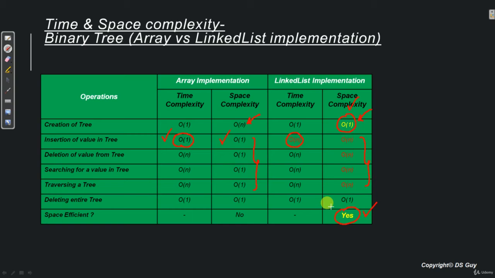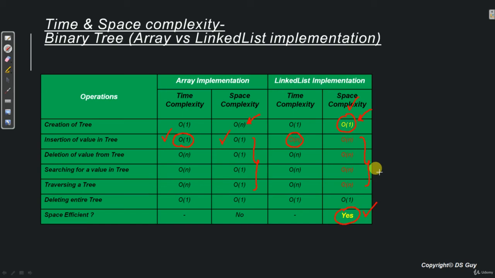So I hope you have understood that neither array nor linked list implementation is better or worse than the other. There are situations where array implementation is better, whereas there are situations where linked list implementation will be preferred. In all those cases where we know the size of the tree, we can safely use array implementation so that the time and space complexities can be improved.